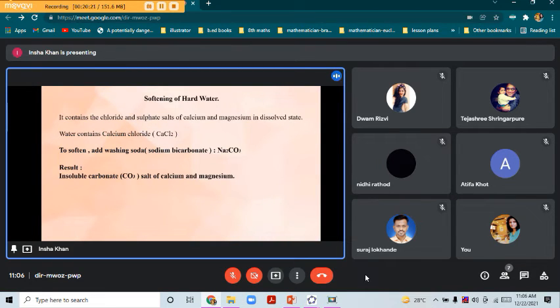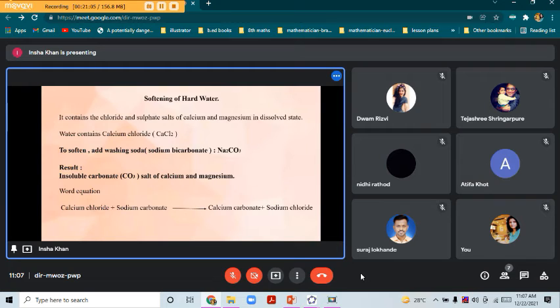So here the result will be the formation of carbonate salts of calcium and magnesium. For now we will just see the reaction for calcium, and then we'll write the reaction for magnesium. Firstly, the two reactants will be the water, as it contains calcium chloride, and the washing soda, that is Na2CO3. These two will react and give us the final products. So the word equation is calcium chloride plus sodium carbonate results in the formation of calcium carbonate, that is the carbonate salt, and sodium chloride.